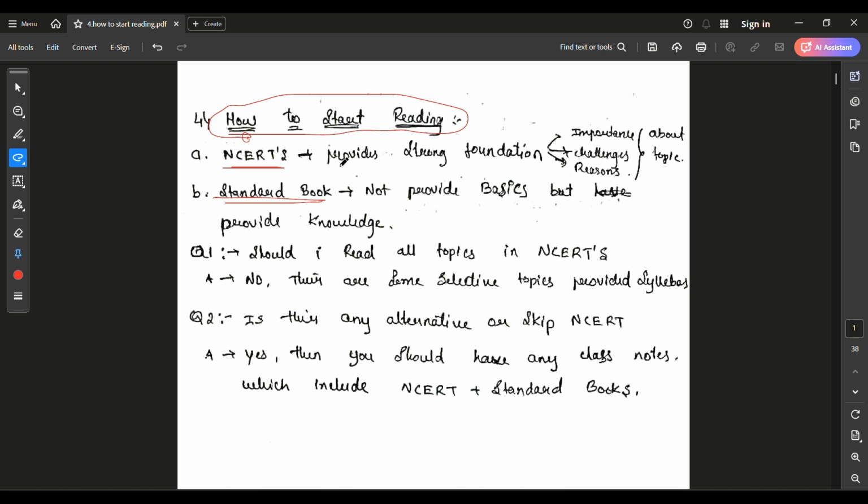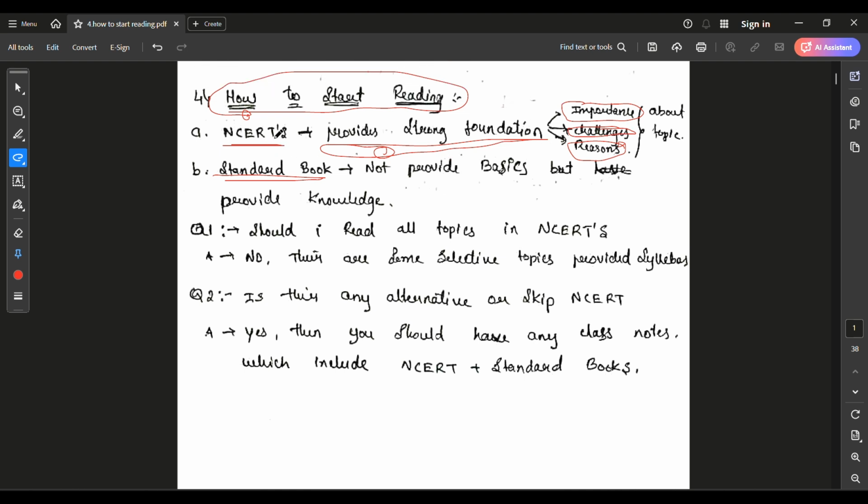If you take the NCERTs, they provide a strong foundation about the particular topic. For example, if you take democracy, the NCERTs provide a clear picture of the importance of democracy, the challenges in democracy, and the reasons behind bringing democracy. That's the importance of NCERT.